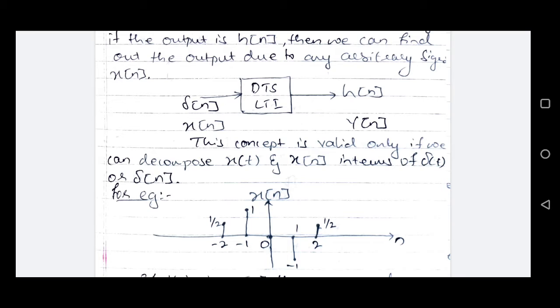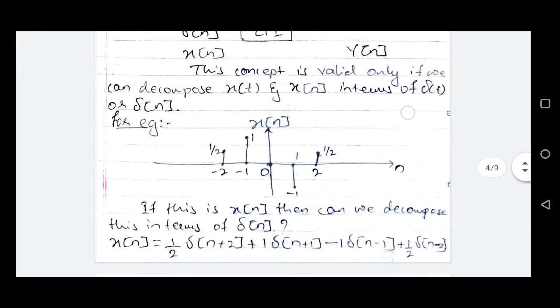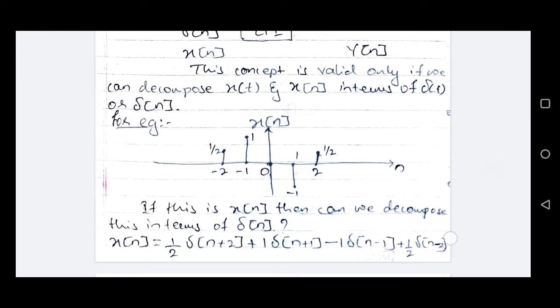And likewise, for n equals 2, the sample can be looked upon as a time delayed unit impulse function represented by delta n minus 2. And the amplitude values will be multiplied to it. So x of n can be rewritten as a superposition of simpler functions.